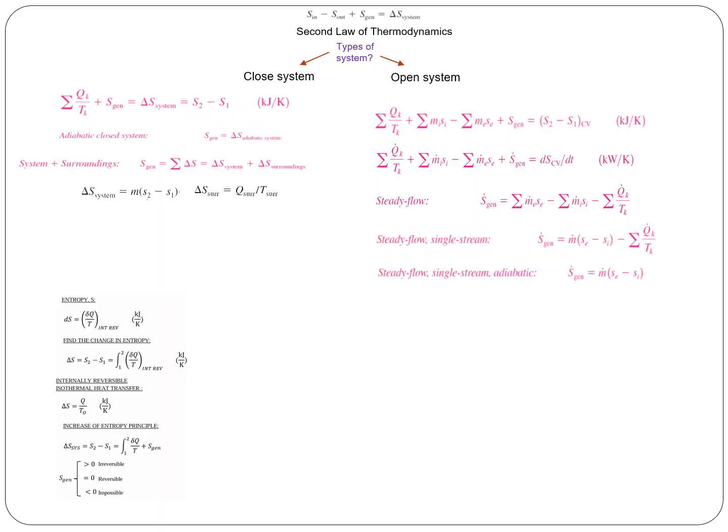So, in terms of what we did in the class, we went a little bit backward. The general equation for the entropy change is entropy in minus entropy out, and then entropy is not conserved, so you have entropy generation equals the change in entropy of the system. If it was energy, it would be energy in minus energy out equals the change in energy of the system.